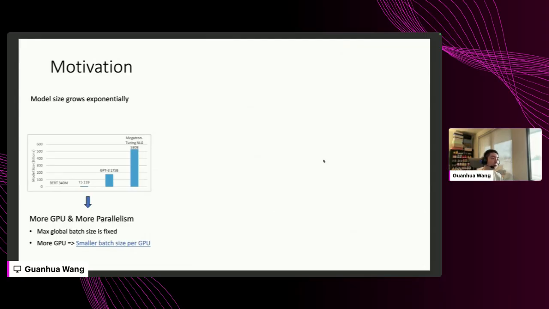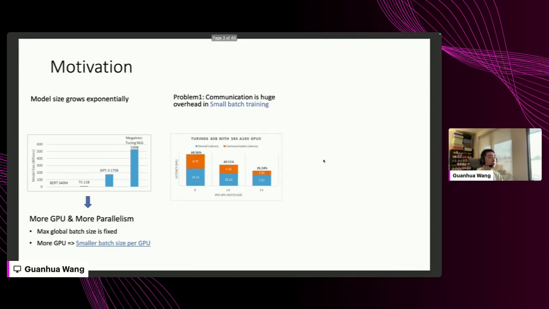However, for a specific model, the maximum global batch size is fixed during training. So if we include more GPUs, we have a smaller micro batch size per GPU. This is the first problem we want to solve: the communication overhead becomes huge in this small batch training setting.